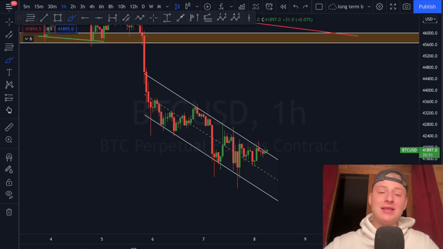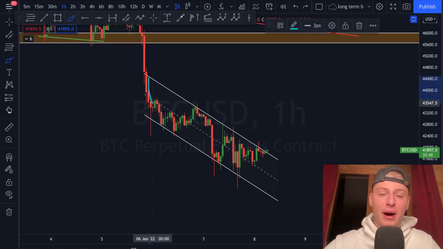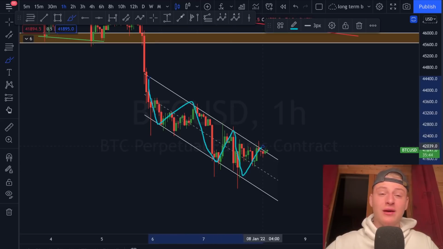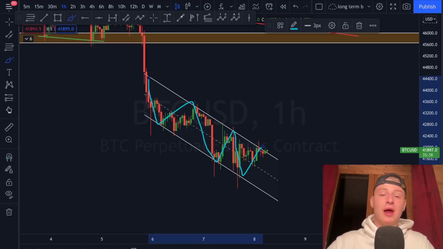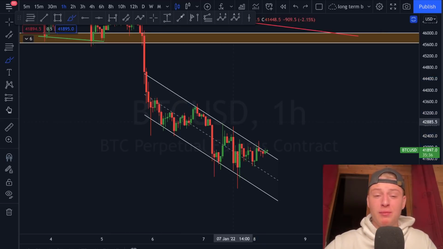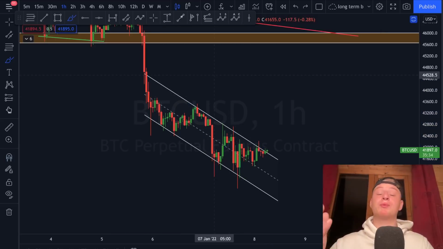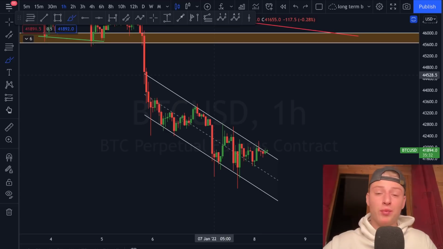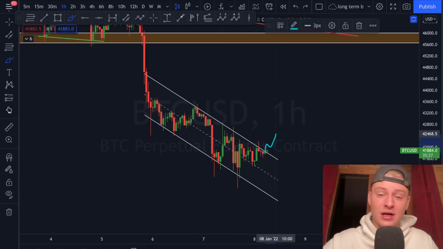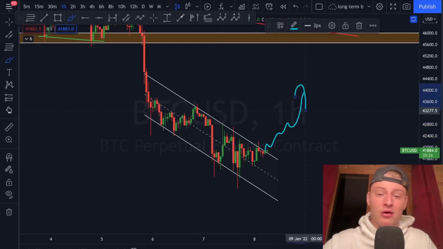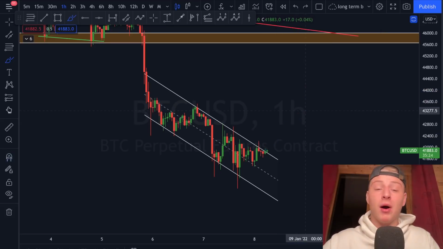So currently we can see that Bitcoin has been creating a significant parallel channel towards the downside, like you can see. And of course this parallel channel was created since we came down massively here since the 6th of January on the market. So right now it looks like we are about to break out of this downtrend. What is particularly good here is that as soon as we break this downtrend on the 1 hourly candles, this could lead to an ever so slightly more bullish period in the market, and that could lead to a little bit more market gains here.